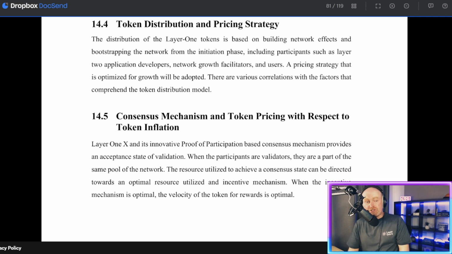14.4. Token distribution and pricing strategy. The distribution of the Layer 1 tokens is based on building network effects and bootstrapping the network from the initiation phase, including participants such as Layer 2 application developers, network growth facilitators, and users. A pricing strategy that is optimized for growth will be adopted. There are various correlations with the factors that comprise the token distribution model.